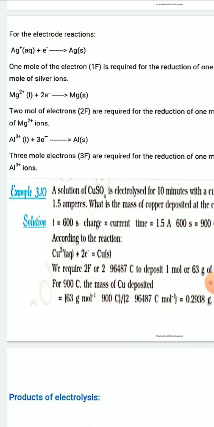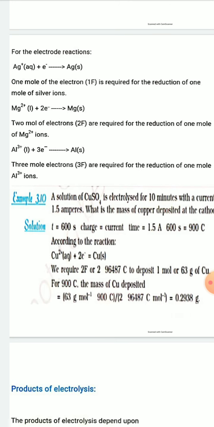Similarly, see the reduction of magnesium 2+ ion to magnesium metal. Mg2+ (aq) plus 2e- gives Mg. Mg2+ accepts 2 electrons to form Mg. So 2 moles of electrons, that is 2 Faraday of charge, are required for the reduction of 1 mole of Mg2+ ion. That is 2 into 96,500 coulomb of total charge is required for the reduction of 1 mole of Mg2+ ion.